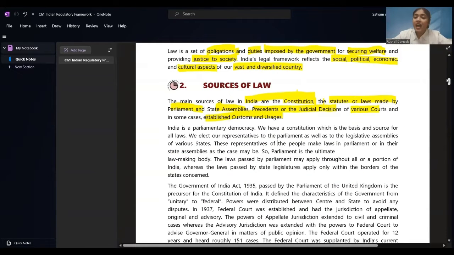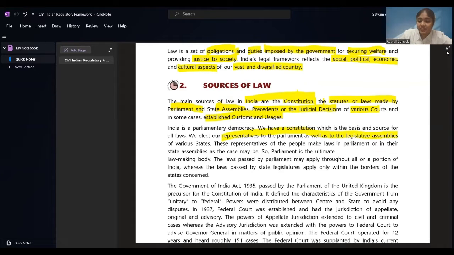Now, India is a parliamentary democracy. We have democracy in our country, and it is governed by the parliament, right? We have a constitution, which is the basis and source of all the laws. As we read earlier also, the constitution is the basis and source of all the laws. Then we select our representatives of the parliament as well as the legislative assemblies. By the elections, we elect the parliament and legislative assemblies members, the persons who are going to belong over there.